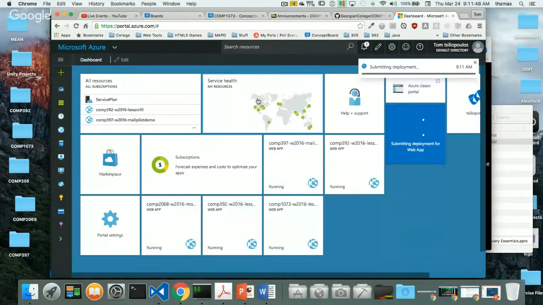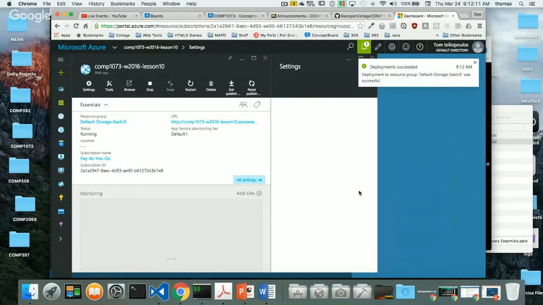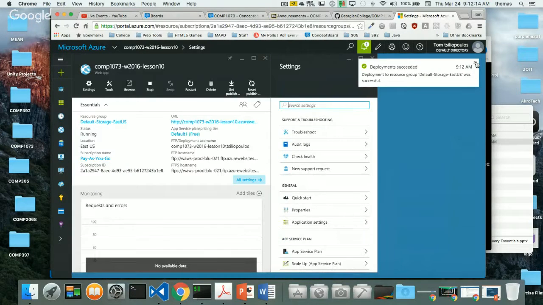So to create my repository, my space, this is again my web space that I'm making online on Azure. That way I have a place to hold my files. And you can see that I have several other little web apps running, and I keep on deleting them. I'll make one for lesson 7 or lesson 8, and then I'll kill that one after a couple weeks. The reason for that is I just don't want to clutter my space, not because I'm worried about going overboard. And remember, I have pay as you go. I don't get free like you guys do, but the amount of money that I pay is maybe $5 a month with everything that I do. So it's okay, it's worth it.